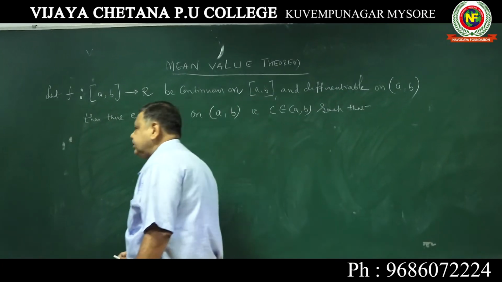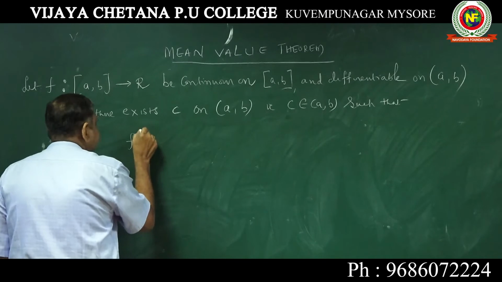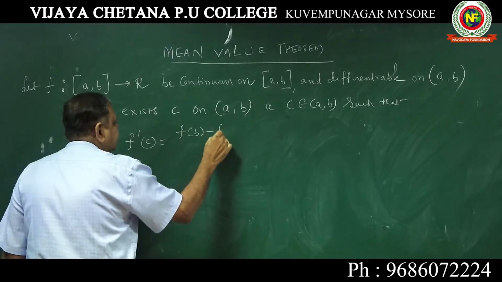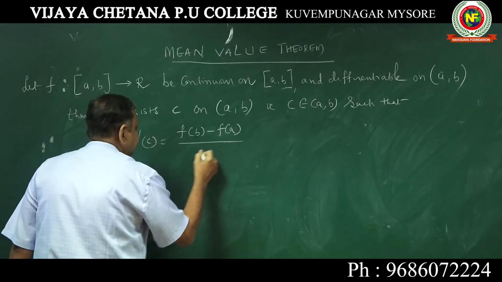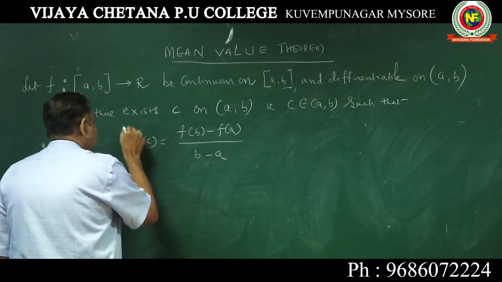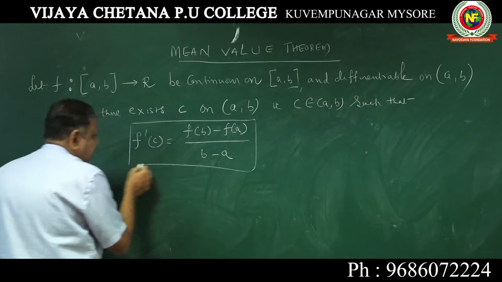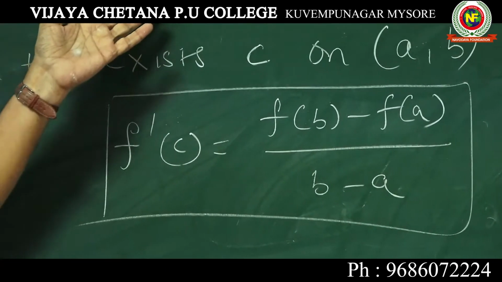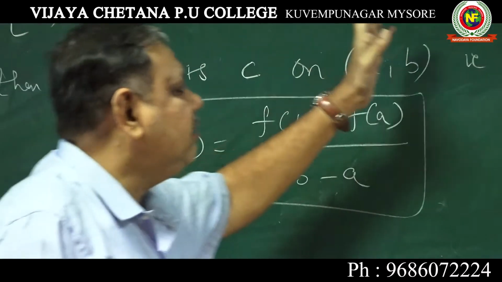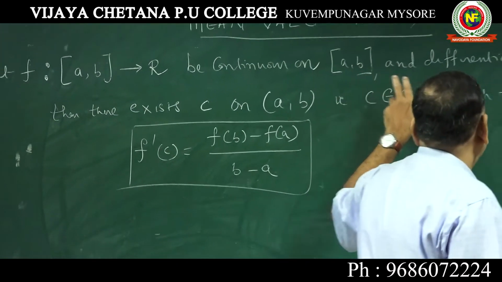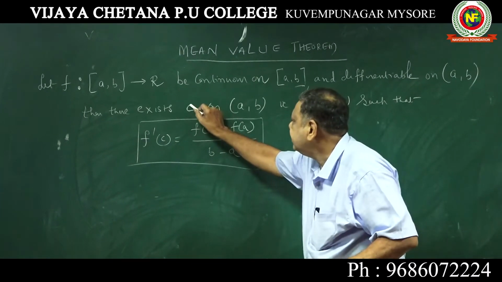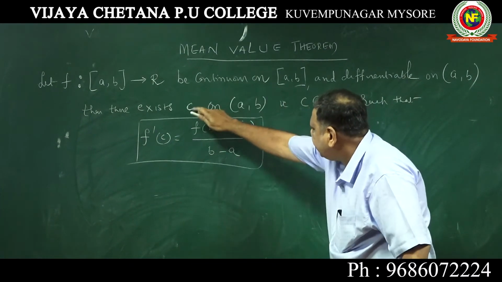There f dash c is equal to 0, here f dash c is equal to f of b minus f of a by b minus a. This is like a formula, please put it in a box. So let f from a comma b to R be continuous on a comma b and differentiable on a comma b, then there exists c. That c must be inside this, covered.